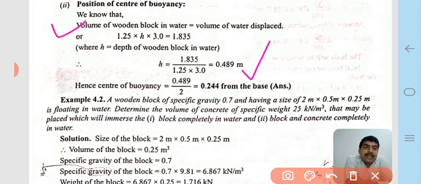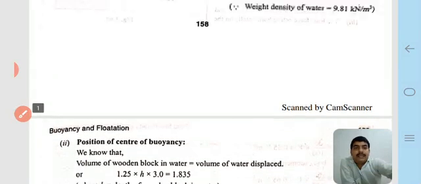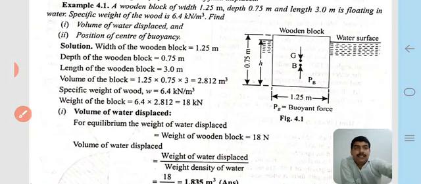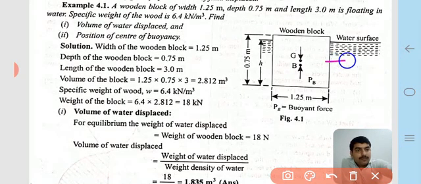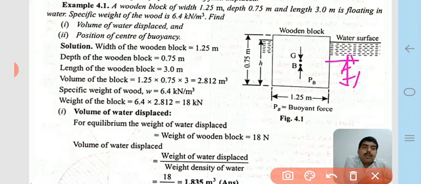Hence the center of buoyancy acts at half of that, which is 0.244 meter from the base. We see here this height from the base, which is the center of buoyancy, as seen in the picture.